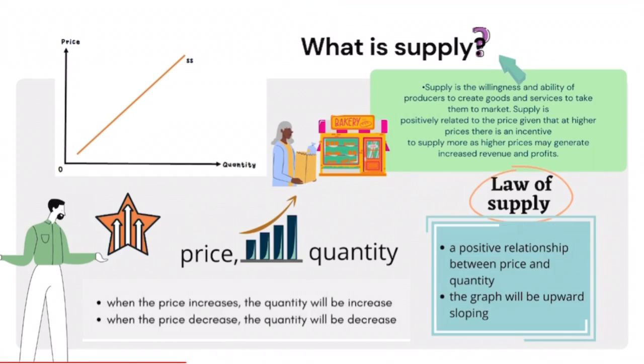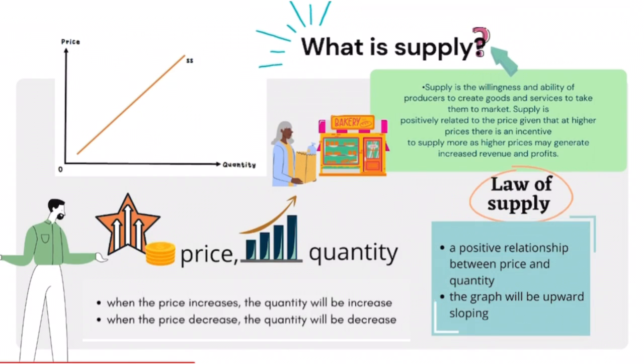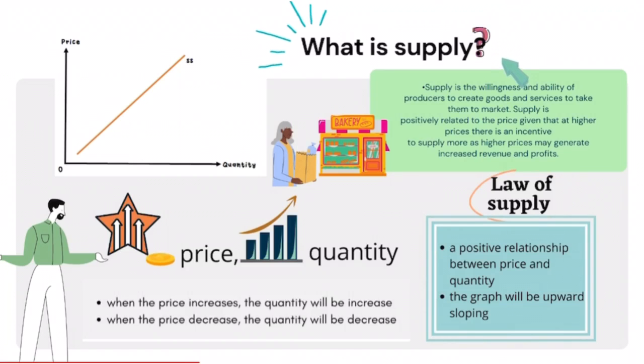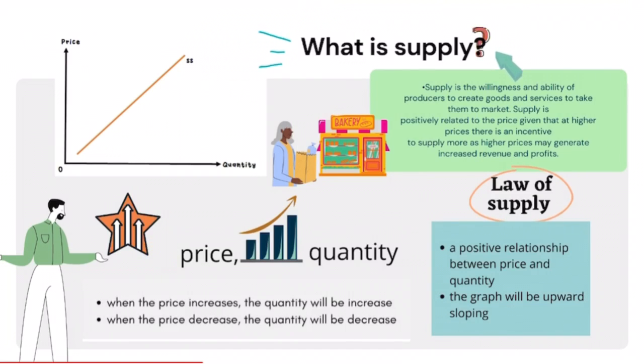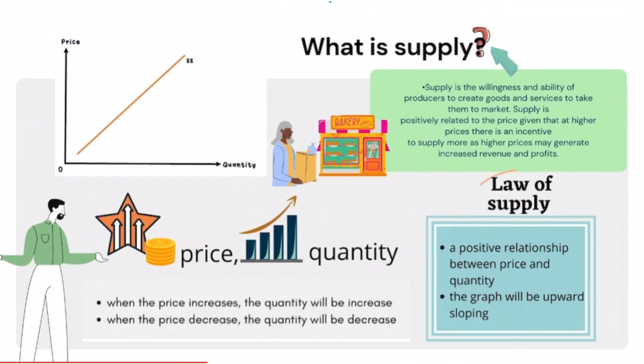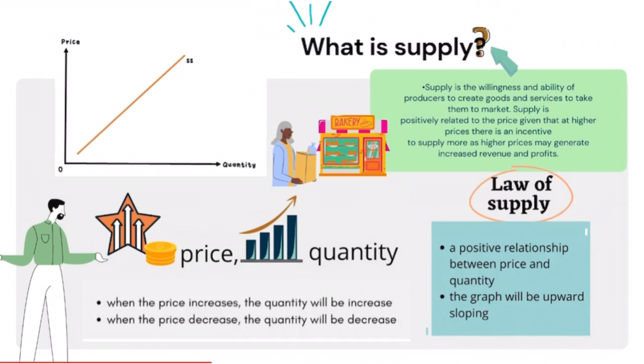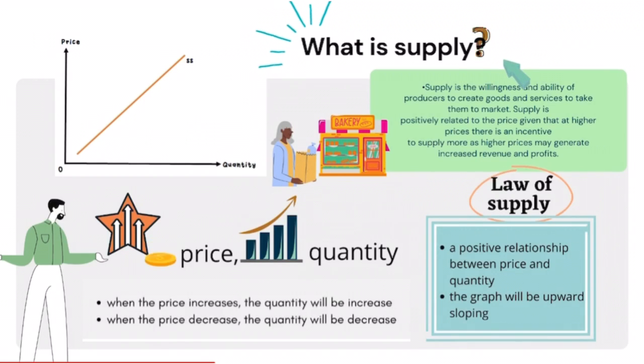So now, what is supply? Supply is the willingness and ability of producers to create goods and services to take them to the market. Supply is positively related to the price given. At higher prices, there is an incentive to supply more as higher prices may generate increased revenue and profits.